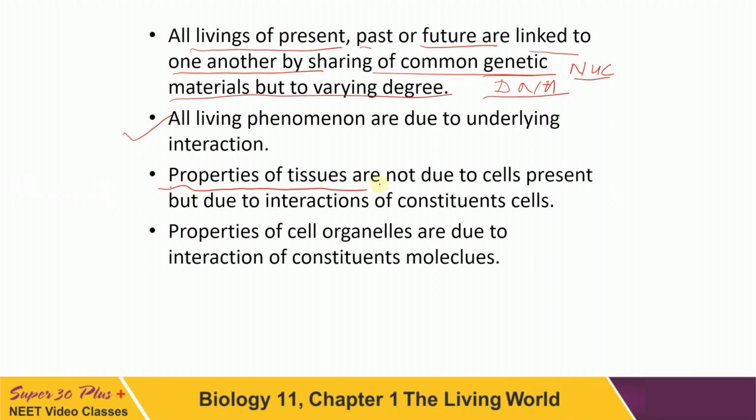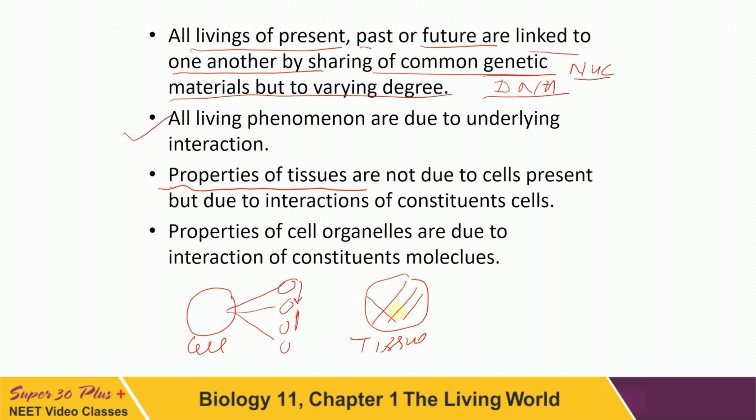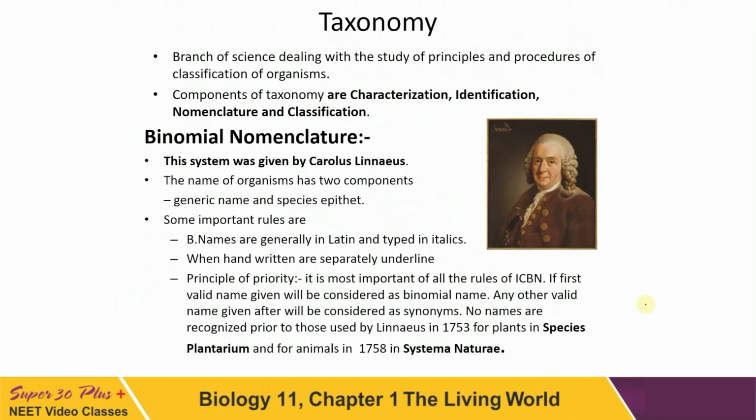If this is a cell, the cell is made up of different organelles. Properties of the cell are not due to the different organelles, but because of the interaction among these organelles, the cell is formed. The same case we have here. If this is a tissue, then properties of the tissue are not because of its constituent cells. These are the different types of cells making this tissue. Properties of this tissue are not because of the constituent cells, but because of the interaction among these cells. This is important, interaction. This question has also come many times. Come to the next now.